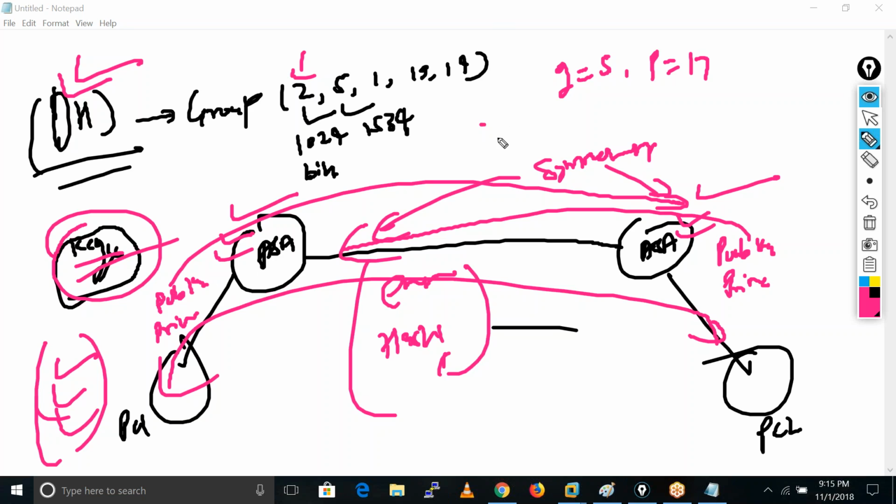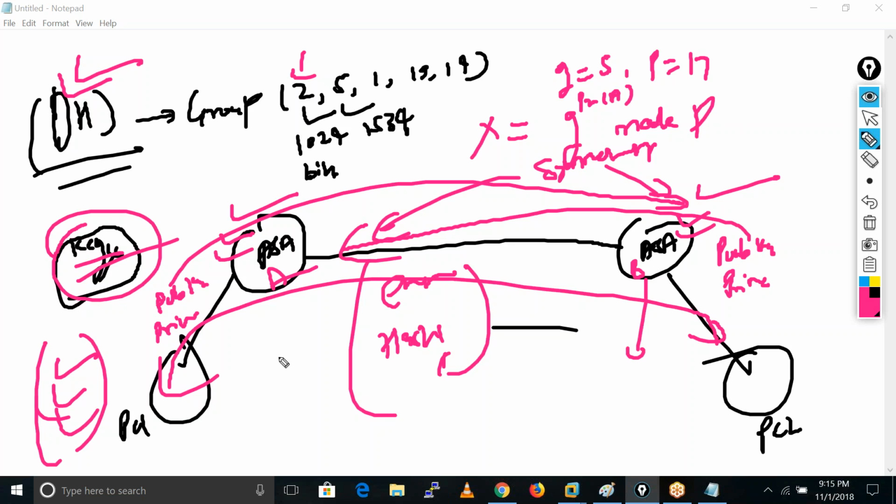They have some algorithm to generate this key, which is known as X. X equals G raised to the power of the private key of A, mod P. He also does the same thing.